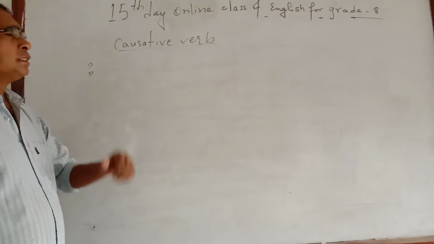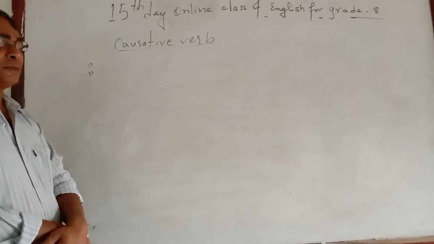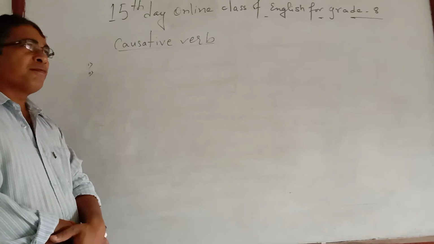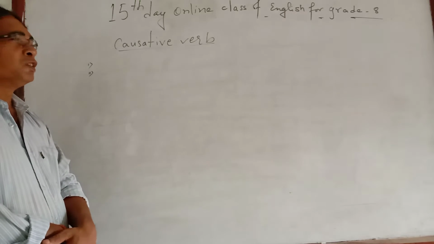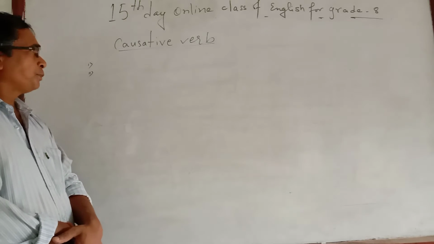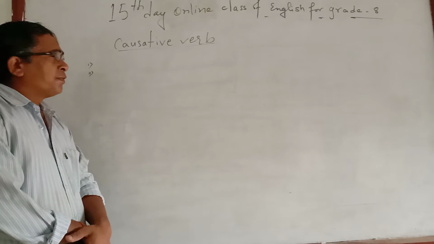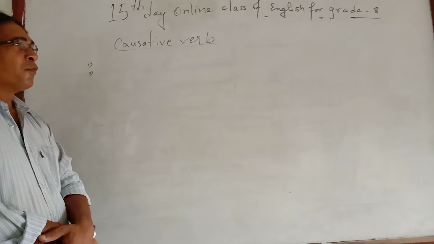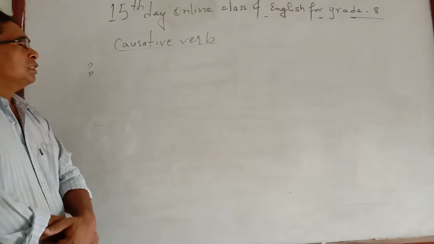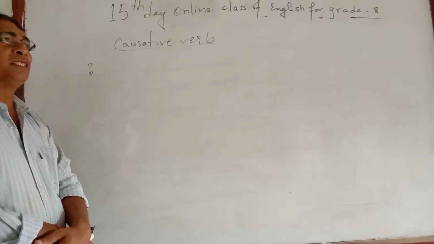But in English, for causative verbs you generally have to watch for 3 verbs: make, have, get. Sometimes let is also used. These 3 are the main causative verbs, and sometimes they are asked in past tense or future tense also.